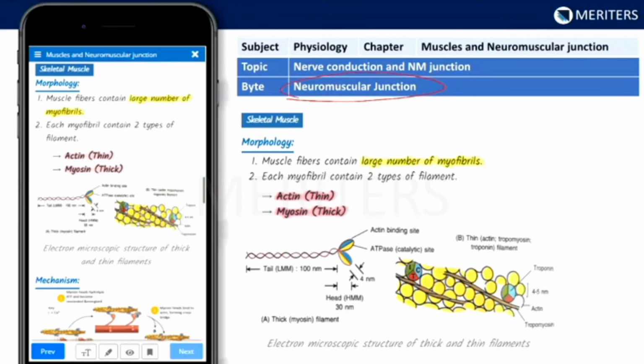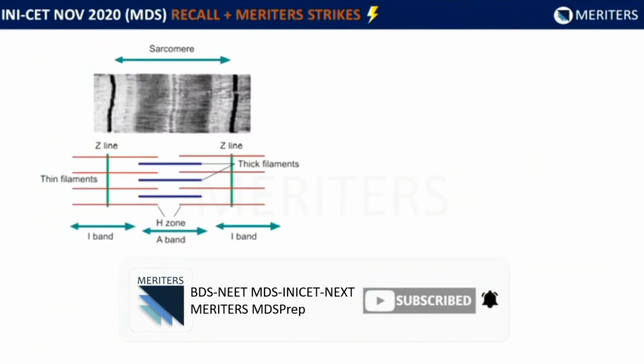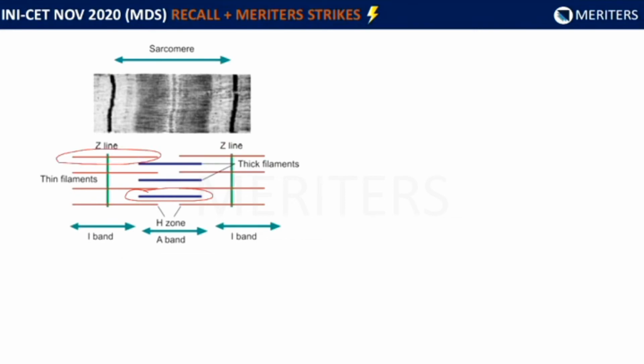So here we can see that the myofibrils are of two types: actin, which is a thin myofibril, and myosin, which is a thick myofibril. The arrangement of the actin and myosin is what gives the characteristic striated appearance, like this. So the thick band is the myosin and the thin band is the actin. When these overlap, this is what creates the striations that we see.